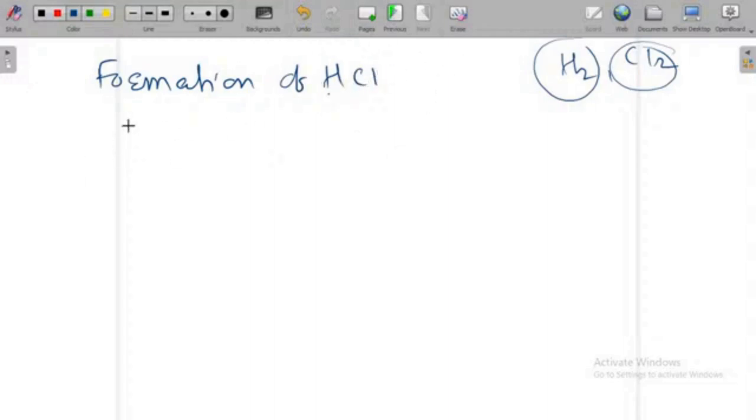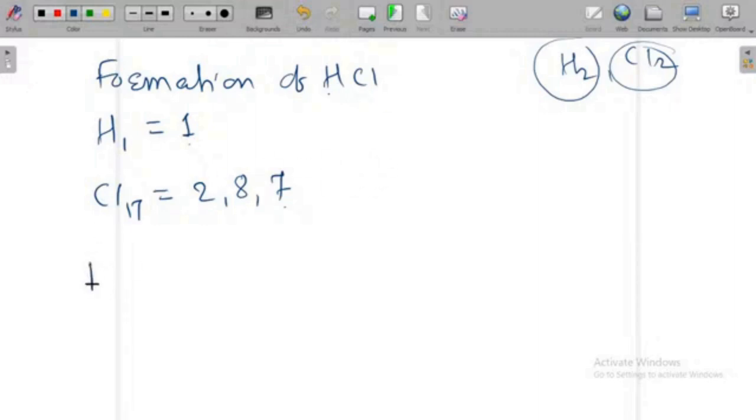This is HCl, so hydrogen has atomic number 1, and the other atom, chlorine, has atomic number 17. In its last orbit hydrogen has only one electron, and in the last orbit of chlorine, which is 2, 8, 7, there are 7 electrons. If you figure this out, what happens? This is 1 electron, these are the 7 electrons. So something is going to happen between this hydrogen and chlorine. Now they are going to share their 1 electrons with each other.